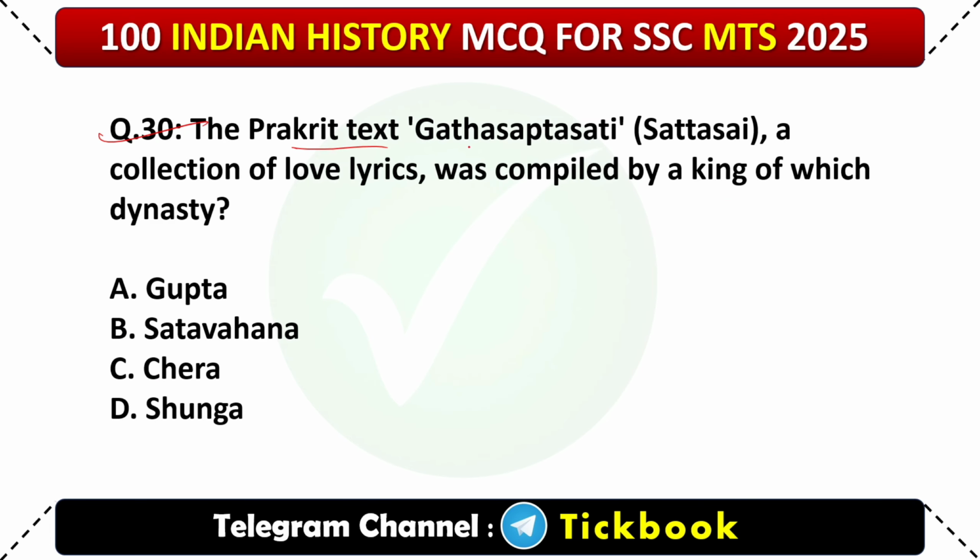The Prakrit text Gatha Saptashati, a collection of love lyrics, was compiled by a king of which dynasty? Option number C, Satavahana.